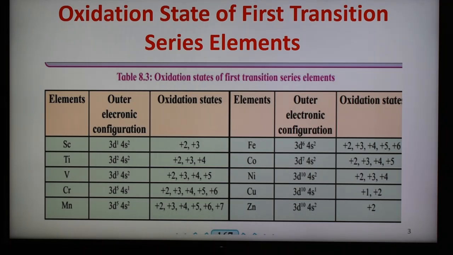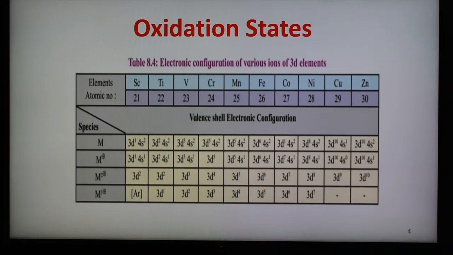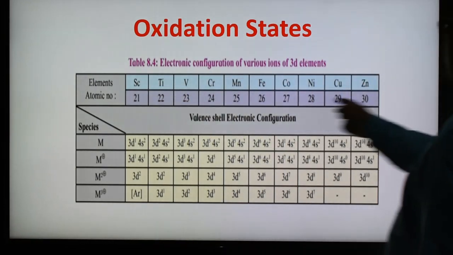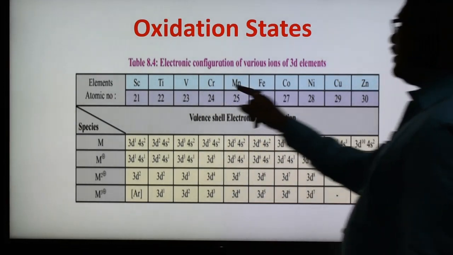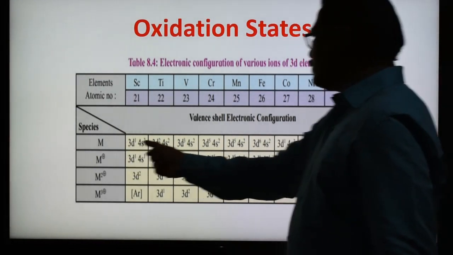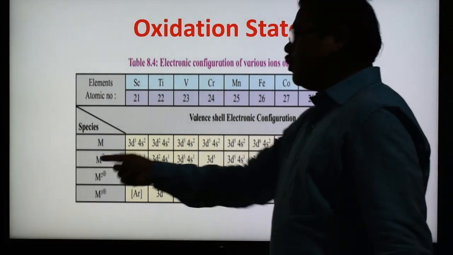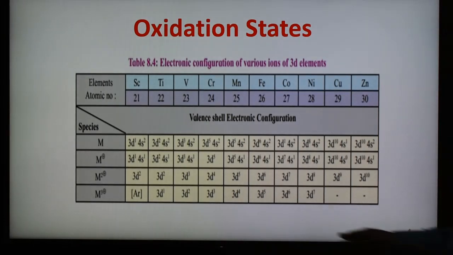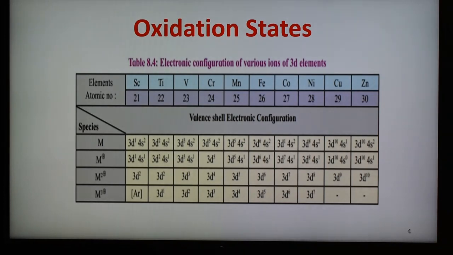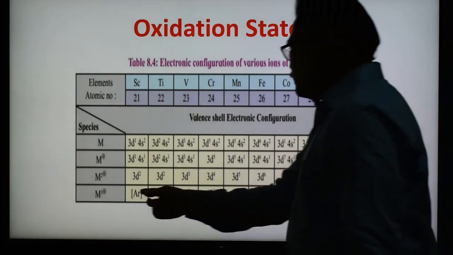Here this table shows the oxidation states of the first transition series elements, and it also shows the electronic configuration of various ions. These are the elements of the first transition series and their atomic numbers. These are the configurations of the metal, this is the configuration of the monopositive ion when it loses one electron, this is the configuration of the M2+ ion when 2 electrons are lost, and when 3 electrons are lost they show this configuration.